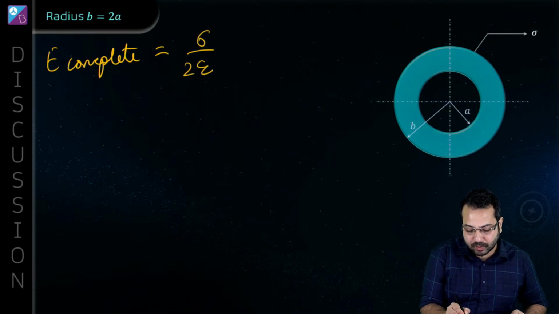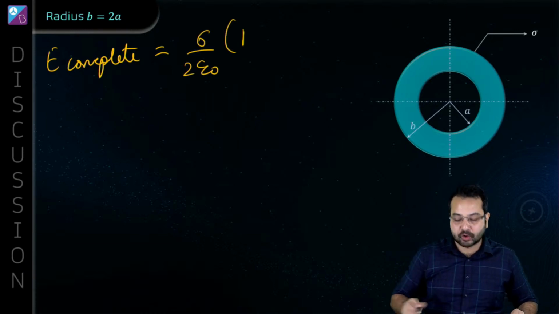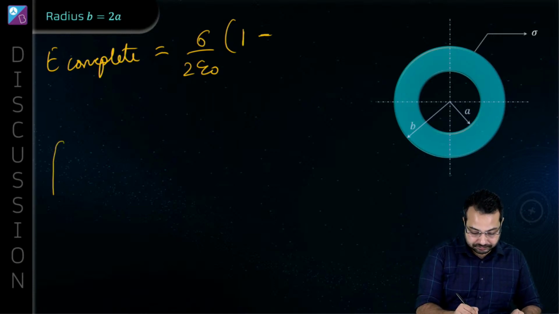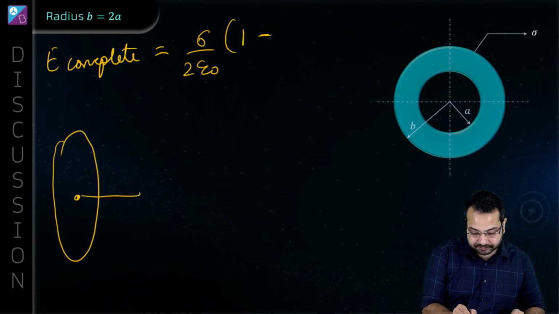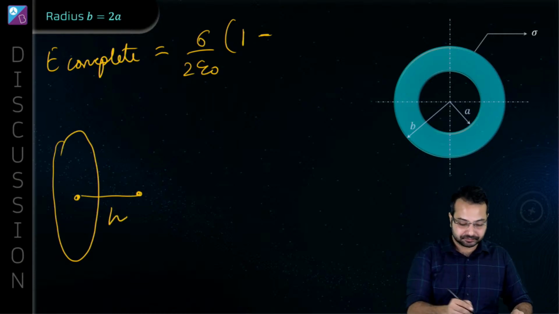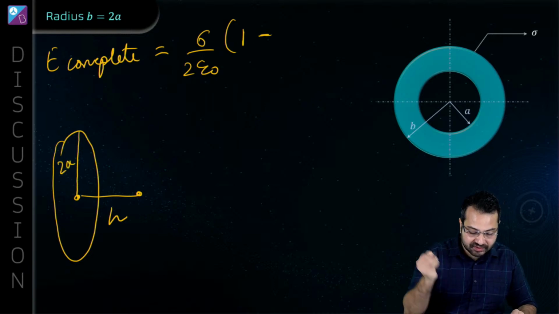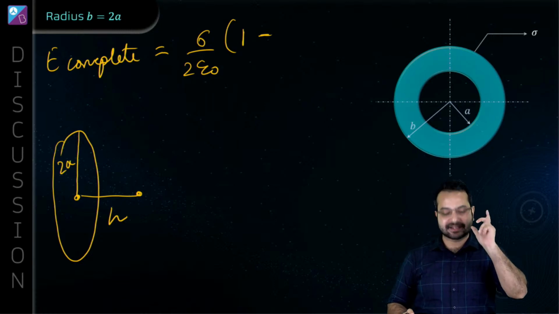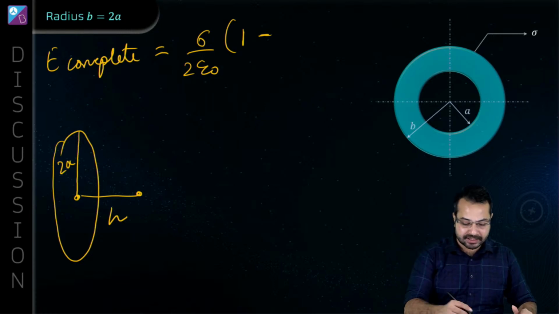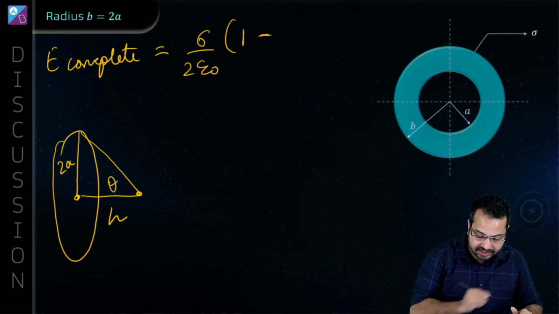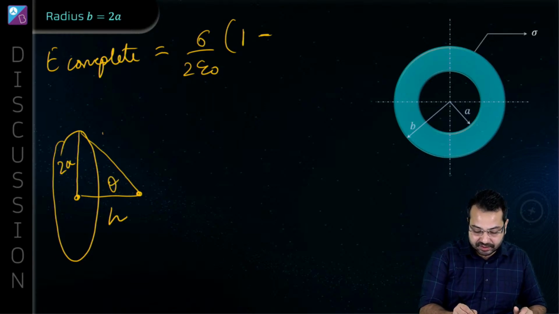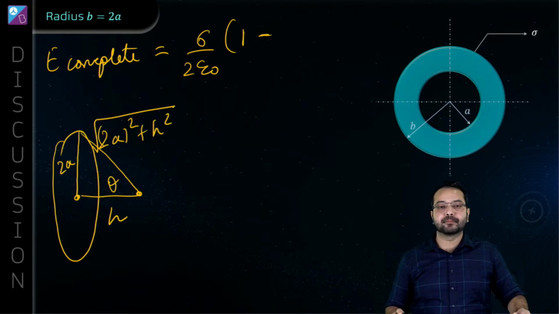This is sigma upon 2 epsilon naught into 1 minus cos theta. Now what we have to do is find out cos theta. So this is the disk. This distance is h. And what is the radius? The radius is 2a. Obviously, I'm talking about the complete disk. So h is the distance on the axis from the center. 2a is the radius. What angle is theta? This angle is theta. Do you agree? So how do I find cos theta? Very simple. This distance here is going to be under root of 2a square plus h square. Do you agree? Simple Pythagoras theorem.